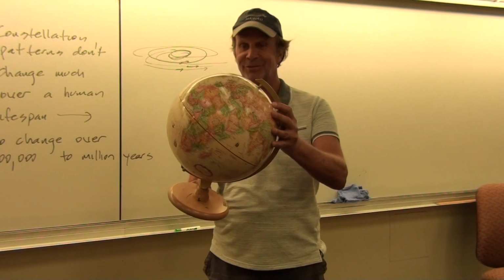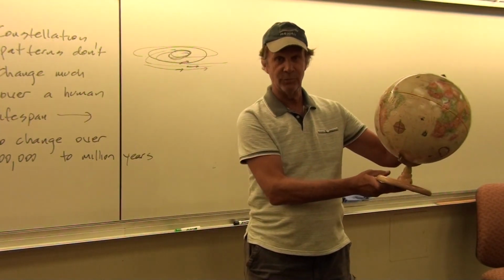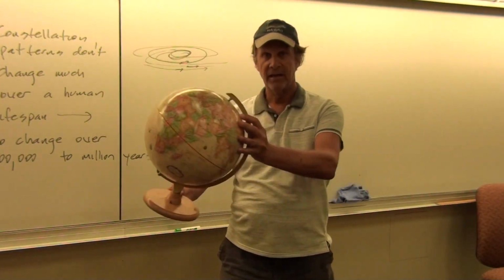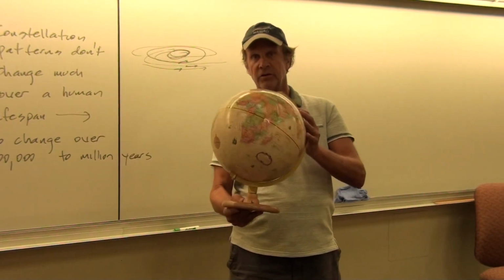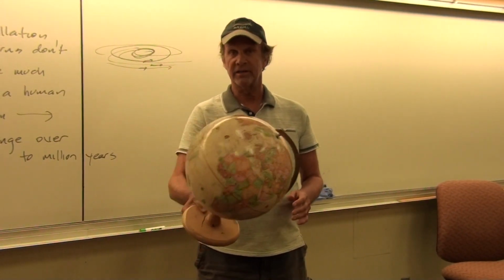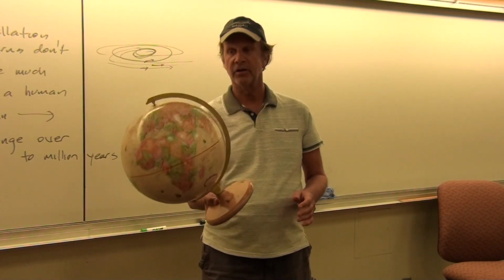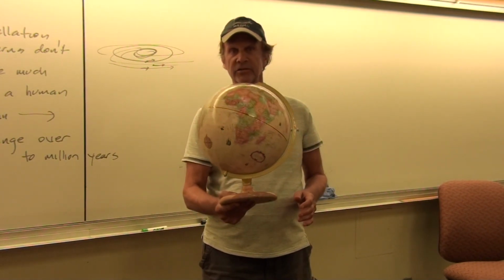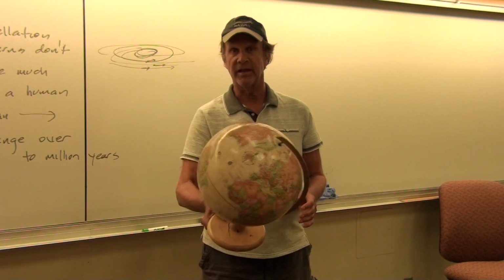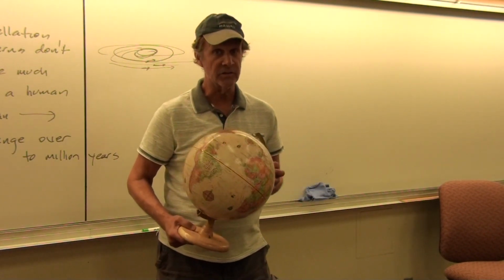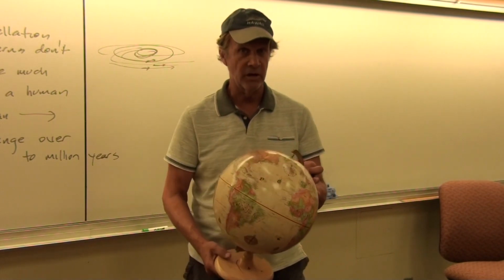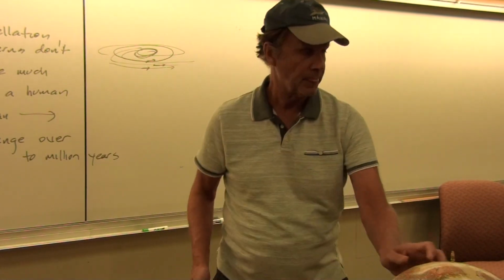Now with the seasons, we were saying it doesn't change much. It goes around to this side, then to that side. It hasn't changed much. But that's over 1 year. If you go, say, 26,000 years, it goes through a complete gyroscopic precession. And so that can also change at least the positions of the constellations over longer periods of time.